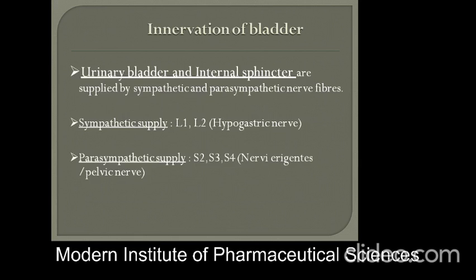Innervation of the bladder. The urinary bladder and internal sphincter are supplied by sympathetic and parasympathetic nerve fibers. Two types of nerve fibers are involved in the urinary bladder. Sympathetic supply is from L1, L2 through the hypogastric nerve. Parasympathetic supply is from S2, S3, S4 through the pelvic nerve. L1, L2 are lumbar, and S2, S3, S4 are sacral nerves.